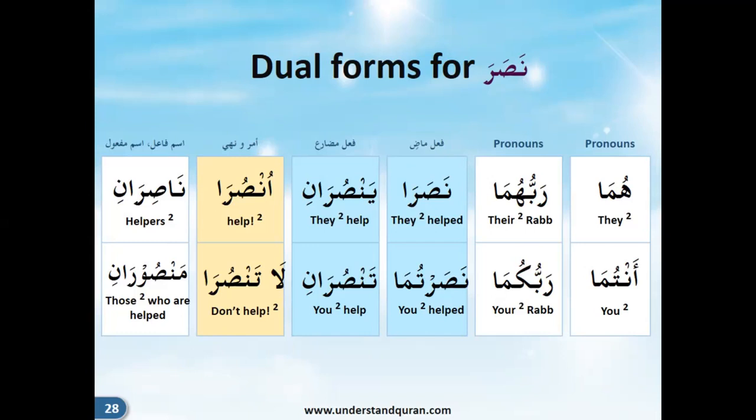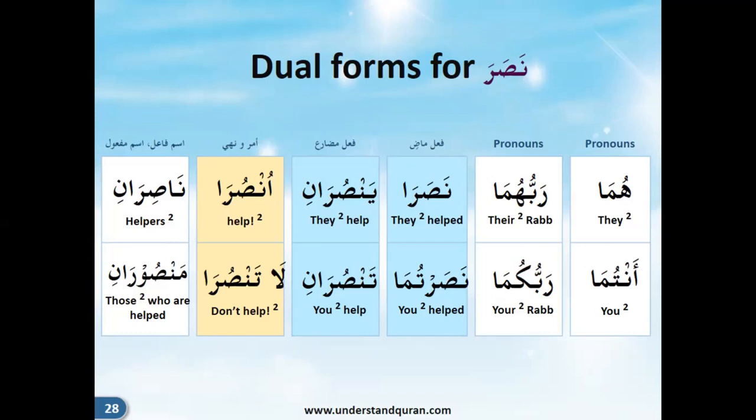So yansuru, we know yansuru, yansuruna. So now what to do? Yansuru, yansurani, yansuruna. Tansuru, tansurani, tansuruna. Ansuru, nansuru. Okay. So unsur, unsura, unsuru. La tansur, la tansura, la tansuru. Okay.